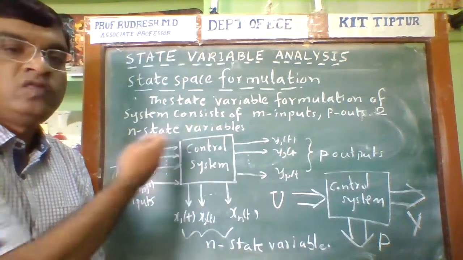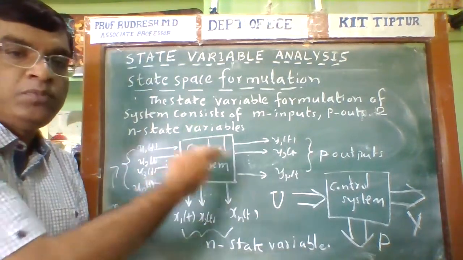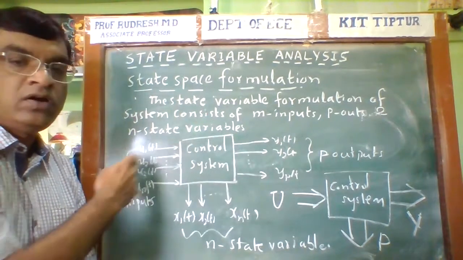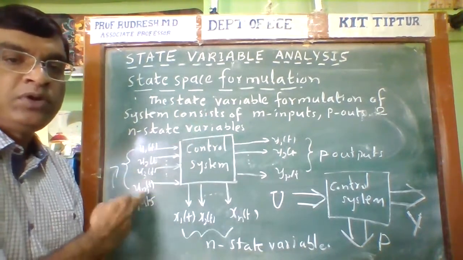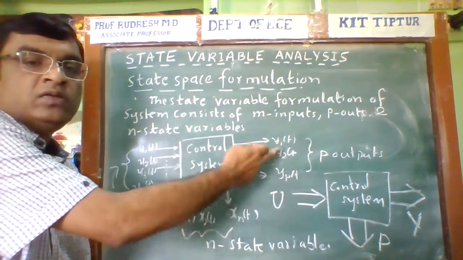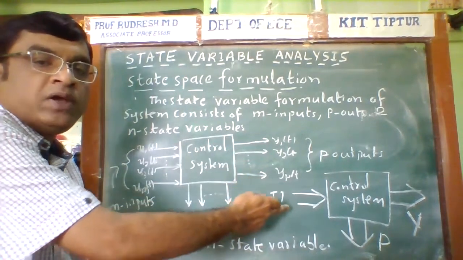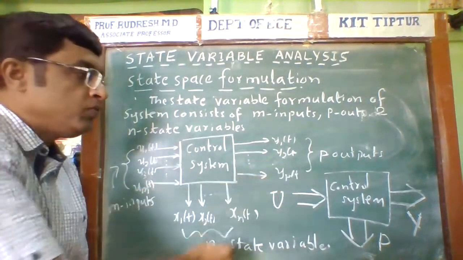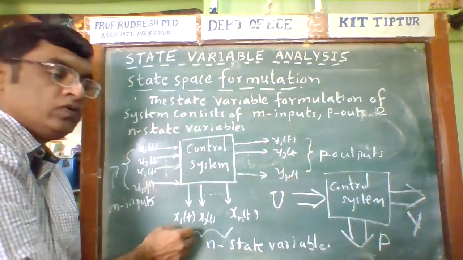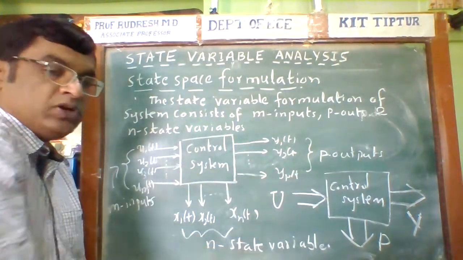This is the graphical representation of the state model. Here there are m inputs, y1, y2, y3 up to yp of t are the p outputs, and also the n state variables.